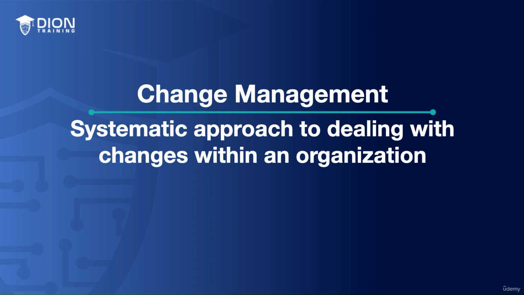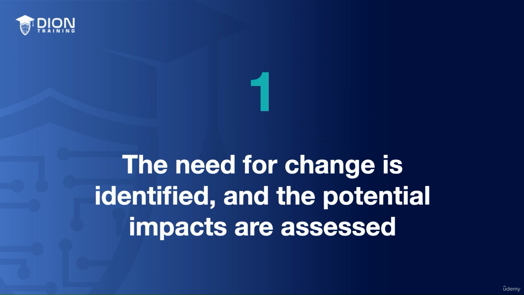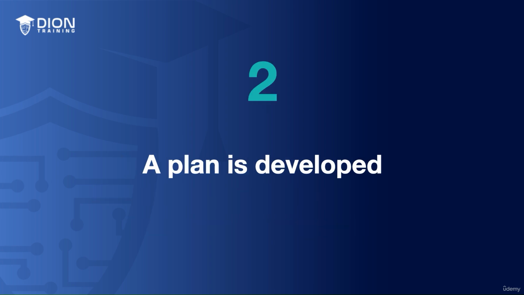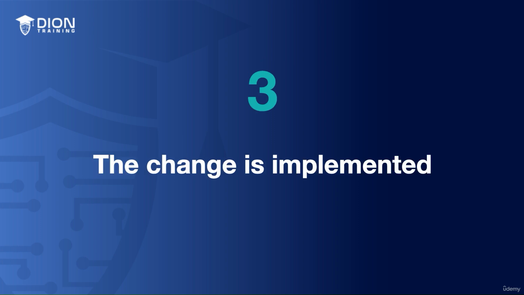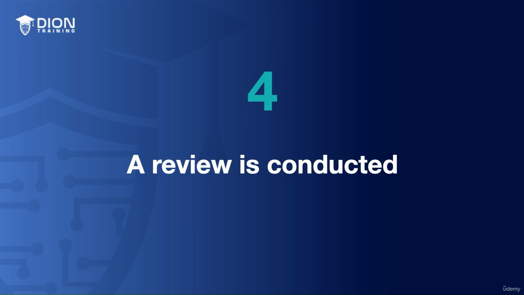The change management procedure typically involves several stages. First, the need for change is identified and the potential impacts are assessed. Next, a plan is developed, detailing how the change will be implemented, who will be involved, and what resources will be required. Once the plan is in place, the change is implemented, often in stages to allow for any issues to be addressed promptly. Finally, once the change is complete, a review is conducted to assess the success of the change and identify any lessons learned.